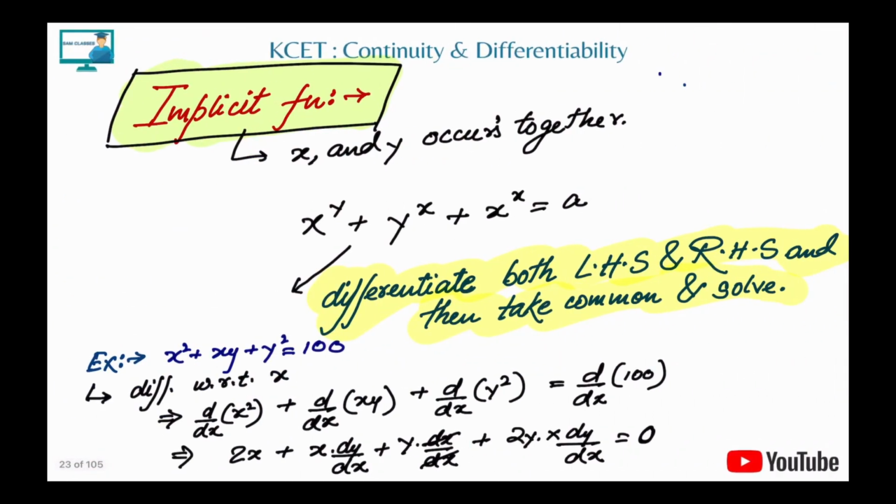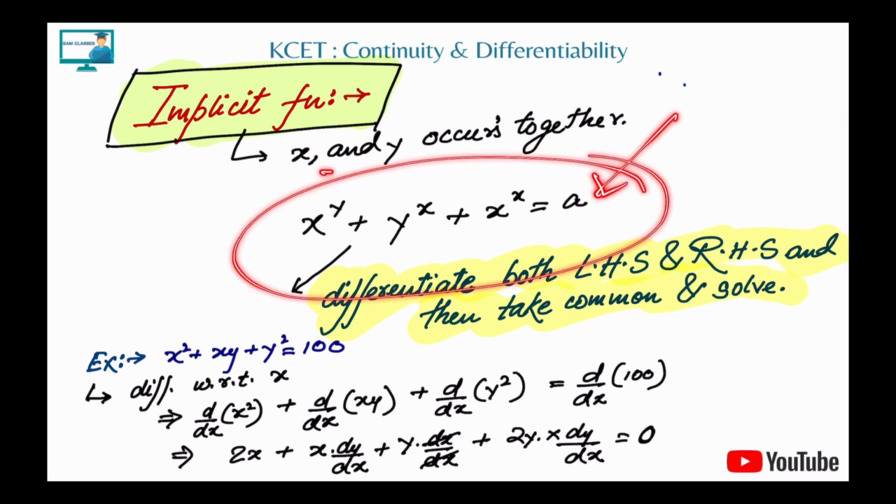Now coming to the implicit functions. Implicit and explicit, we had two terms in the NCERT book. So what is this all about? Whenever you're not able to separate x and y, bring x and y on different sides, you're not able to do that. So then that function is like what? Where x and y occur together, we say these are implicit functions.